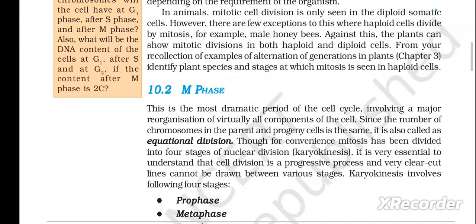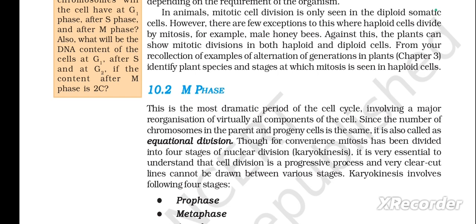Okay, next is 10.2 M phase. This is the most dramatic period of the cell cycle, involving a major reorganization of virtually all components of the cell. Since the number of chromosomes in the parent and progeny cells is the same, it is also called equational division. Though for convenience mitosis has been divided into 4 stages of nuclear division, that is karyokinesis.